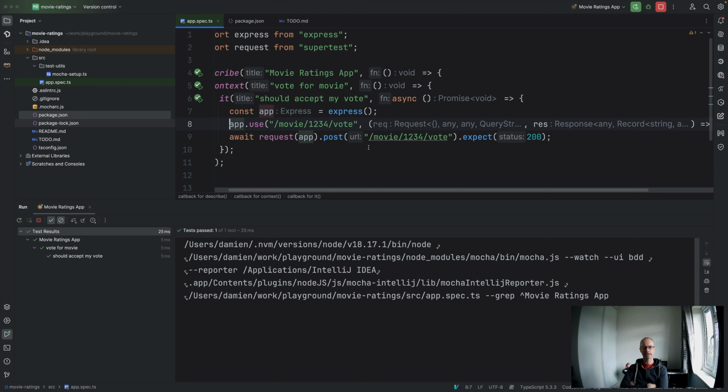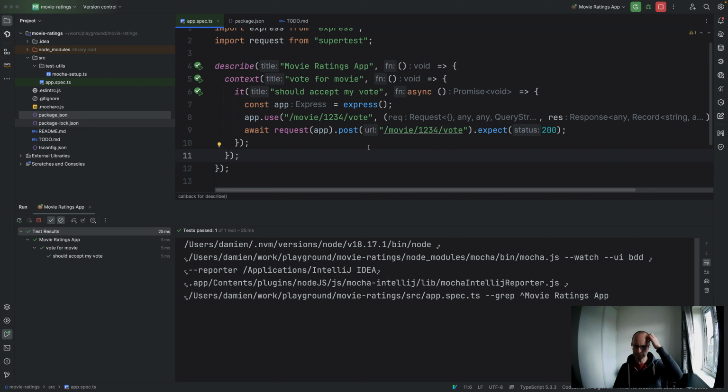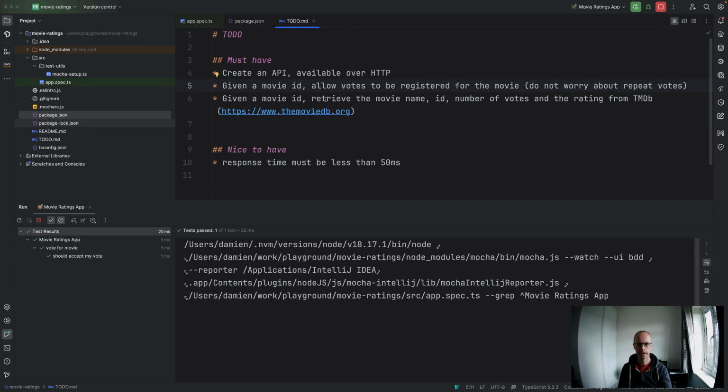But there's nothing really forcing us to change that, so I'd be tempted to leave it as it is. I'm going to leave that just like that and go on to the other requirement, and then maybe we'll come back to this post one and see what we need to do there to move that forward.